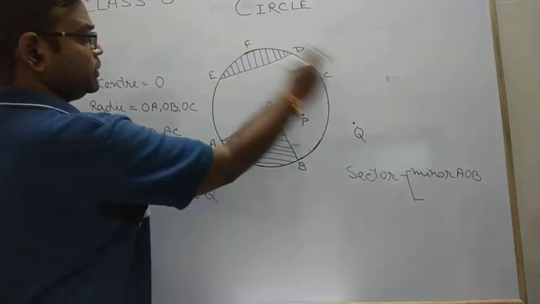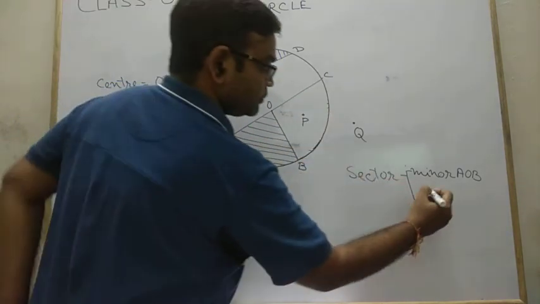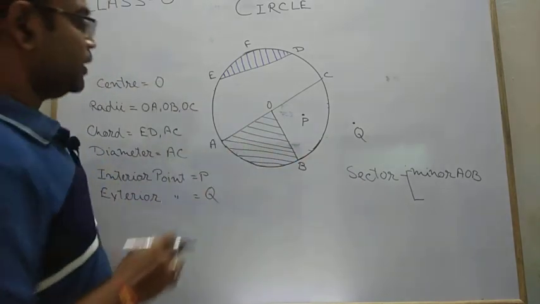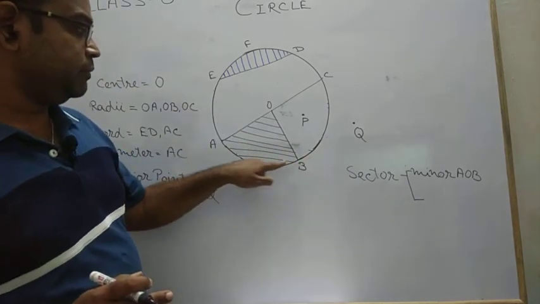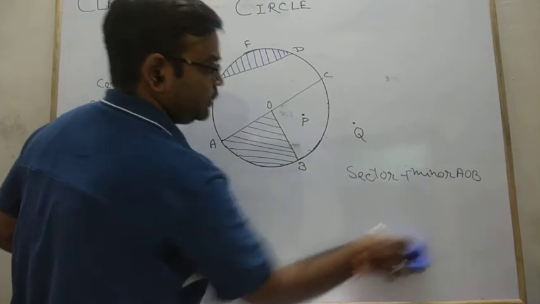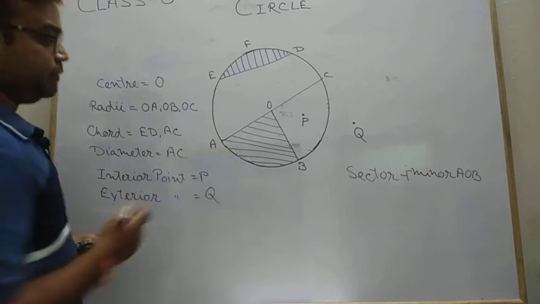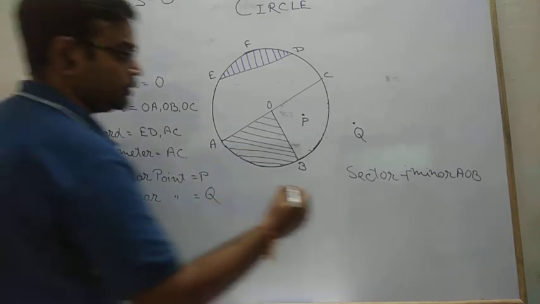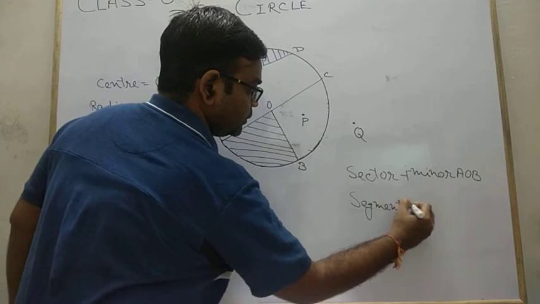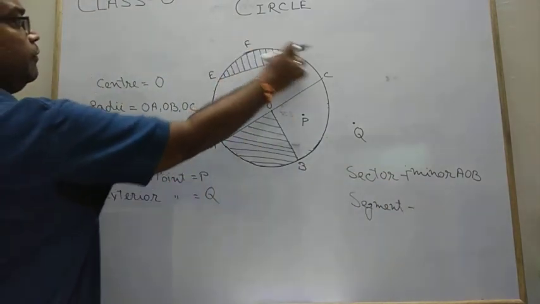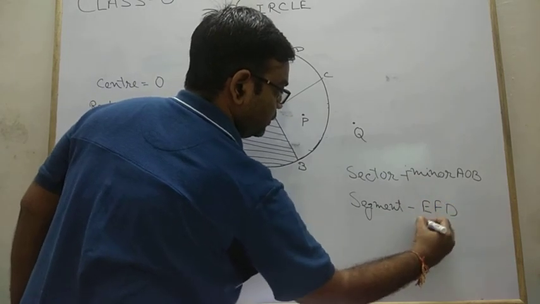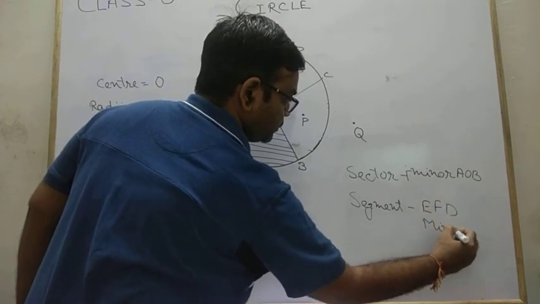So AFB is a, sorry, that is not a sector, that is a segment. AOB is a minor sector, this part, this shaded region. We are not going to discuss any more. Clear? Because the shaded region is given, AOB is a sector. Then segment, though it's given in shaded part, the segment is EFD. We can use one arc, and always remember this is your minor segment.